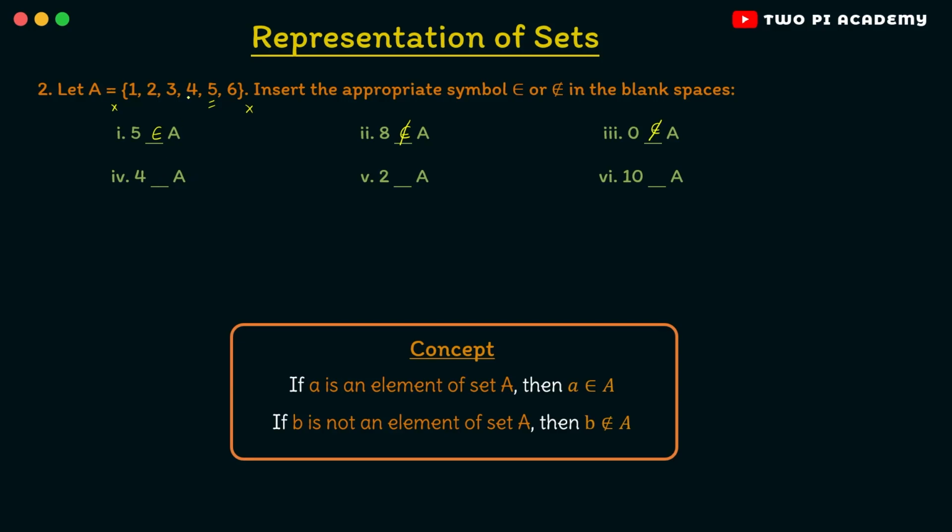And then we have 4. 4 is clearly in the set. So therefore you will say 4 belongs to capital A. And similarly we have 2. 2 is also in the set. So therefore 2 belongs to capital A. And finally 10. 10 is not in the set, right? So therefore 10 does not belong to capital A. So this is how you need to find whether an element is in the set or not. If it is in the set, you'll write belongs to, and if it is not in the set, you'll write does not belong to. Now let us move on to the third problem of this exercise.